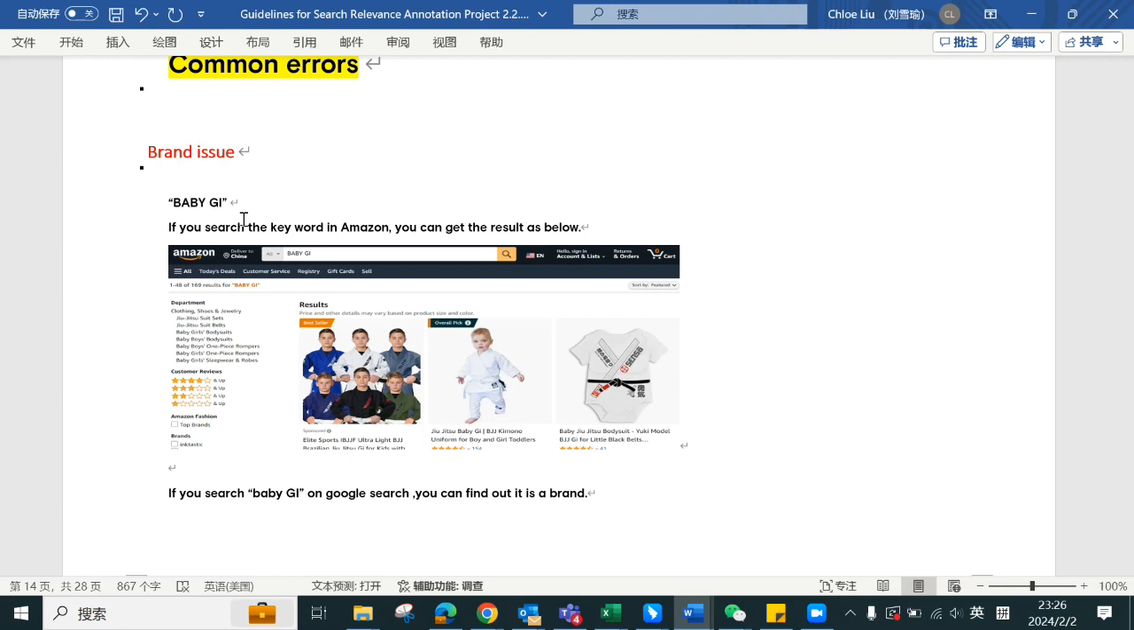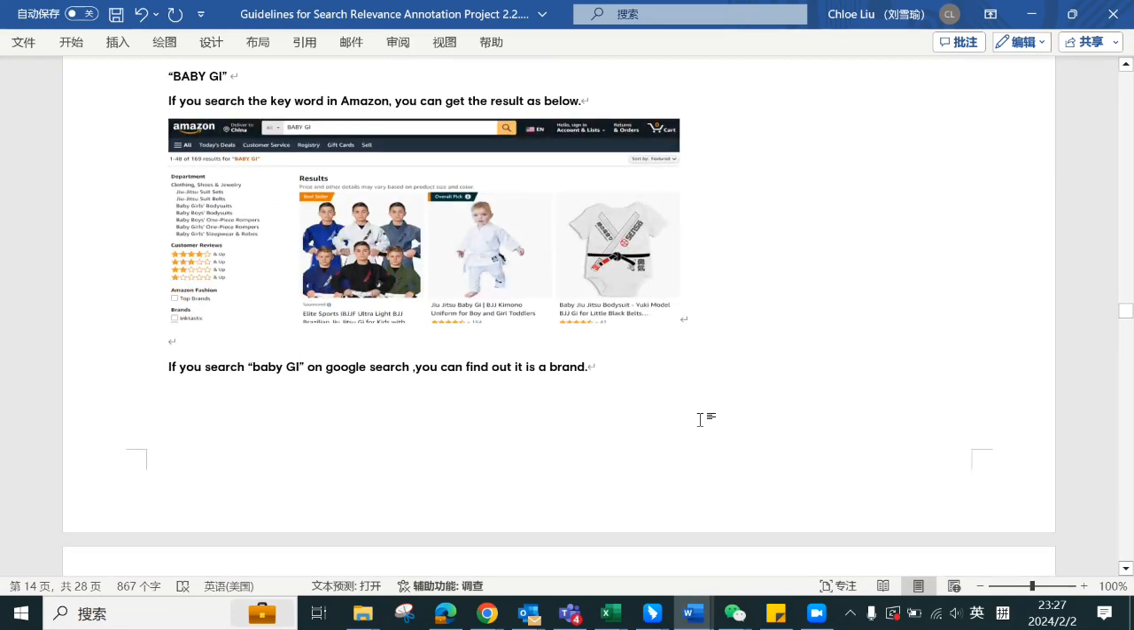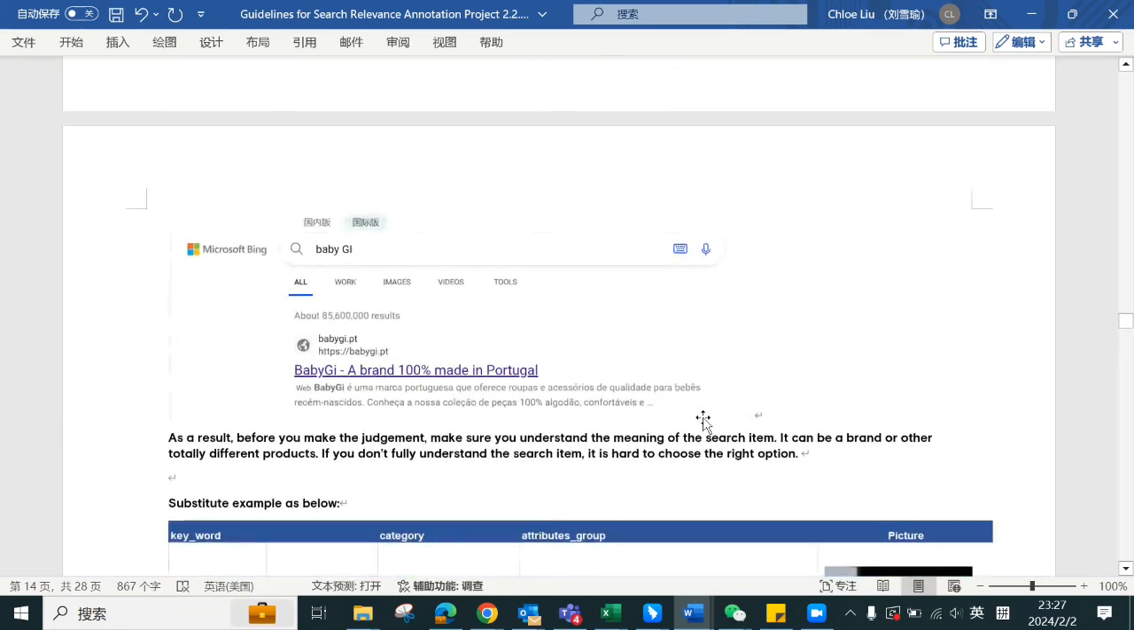But if you develop a good habit to search each item before you make the judgment, you will know that if you search Baby GI on Amazon, you will get totally different results. So check the picture here. Baby GI didn't stand for baby gifts. Actually, they are like sports suits here. And also, if you check it on Google or Amazon, you will know Baby GI is a brand.